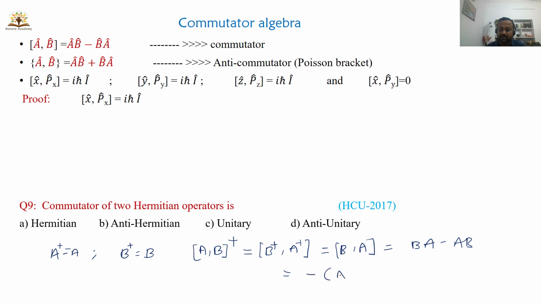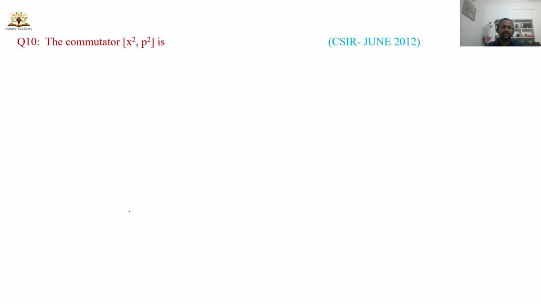We take minus common: minus of AB minus BA, or I can write minus of the commutator A comma B. I started with the commutator A comma B, and on taking dagger you got minus. That means the given one is anti-Hermitian. This is like X dagger is equal to minus X.